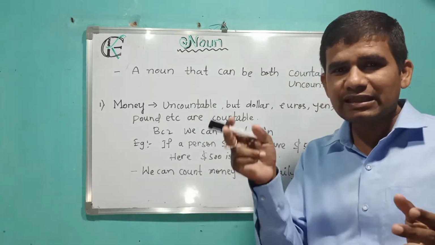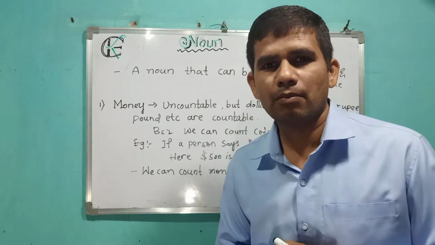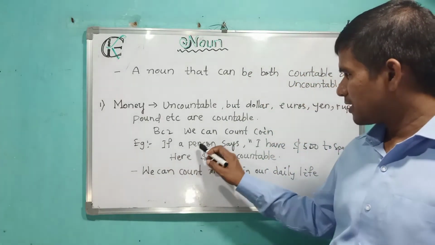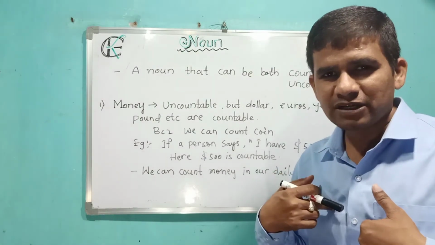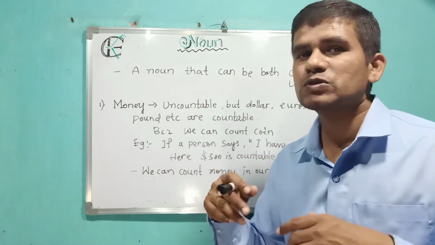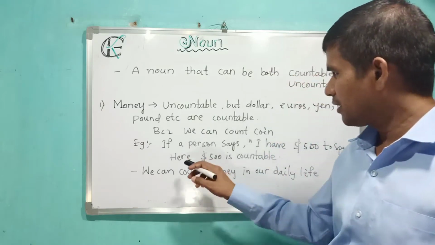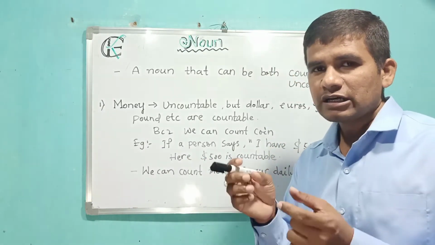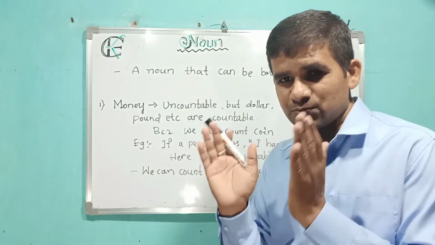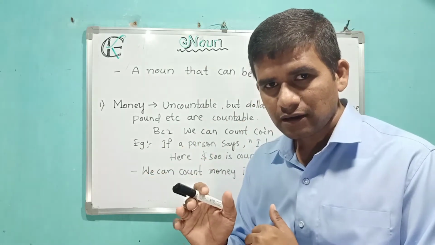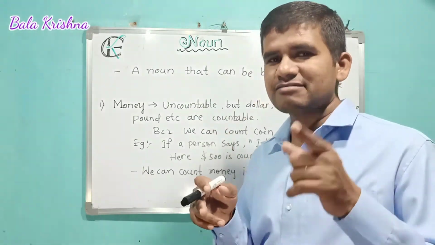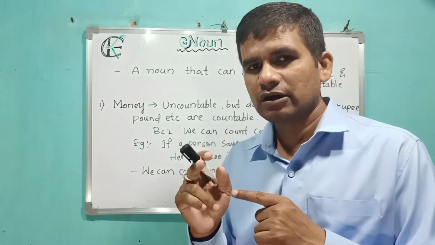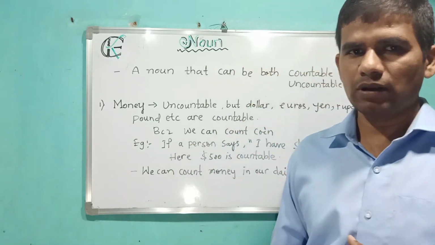These are the words, these are the units of money so that we can count. For example, if a person says that I have $500 to spend, here the $500 is countable because we can count the $500. It's a specific amount. Understand? I said that if we use the word much and little, then we consider that an uncountable noun.